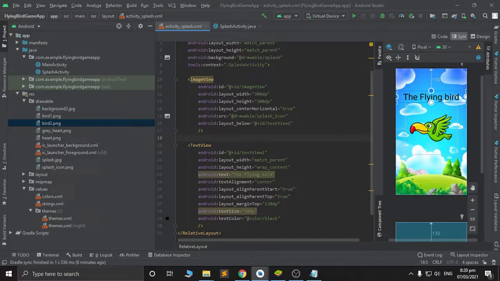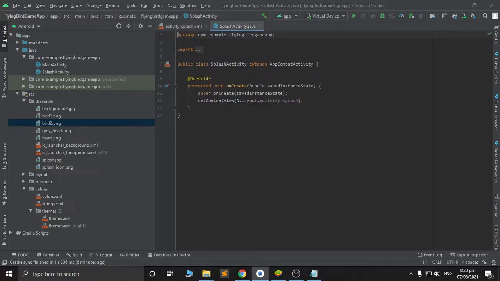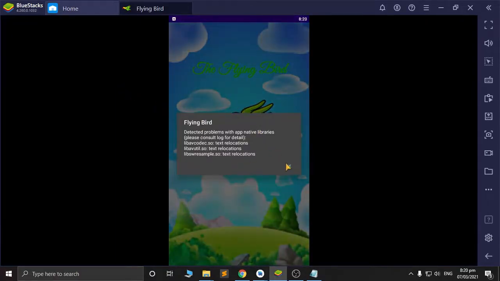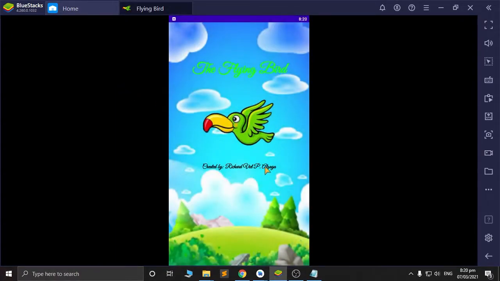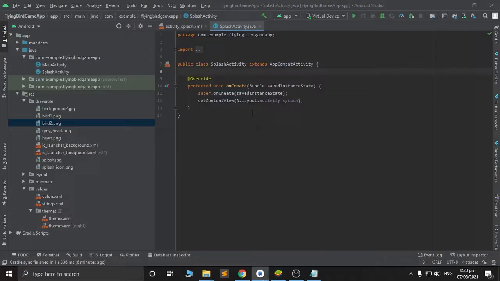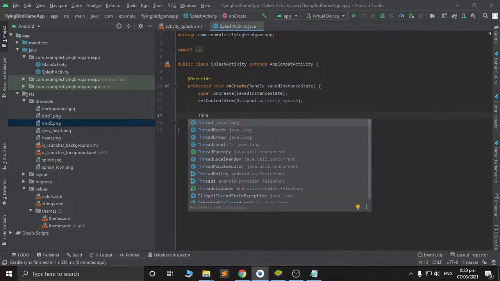Then let's go to splash activity. In the splash activity, we will have a 5 second delay. See, it is a bit delayed to open. So let's try to do that. First, we need to put a thread.